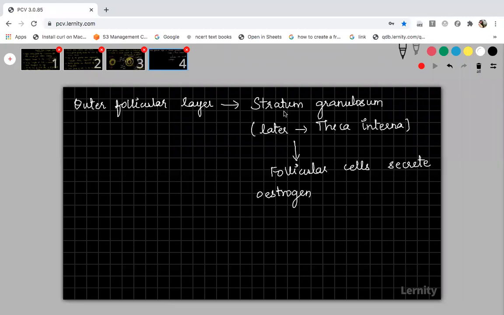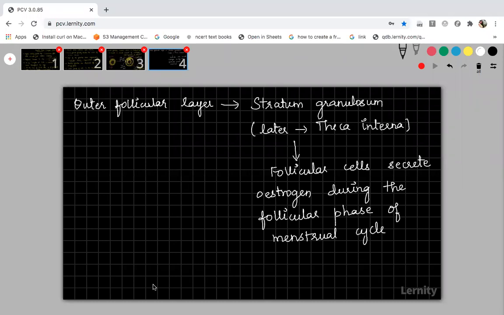So the follicular cells present in the outer follicular layer, the stratum granulosum, secrete estrogen during the follicular phase of the menstrual cycle. You will know about the follicular phase of the menstrual cycle, we will study it under the menstrual cycle concept. You just write here, these cells secrete the estrogen hormone during the follicular phase of the menstrual cycle.